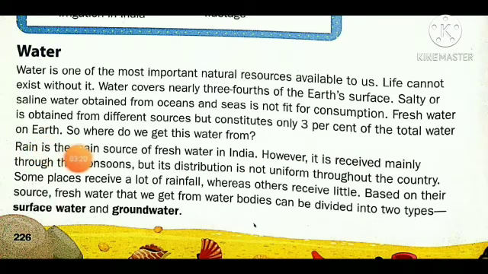That 3% is fresh water which we can drink and use. So where do we get this water from?